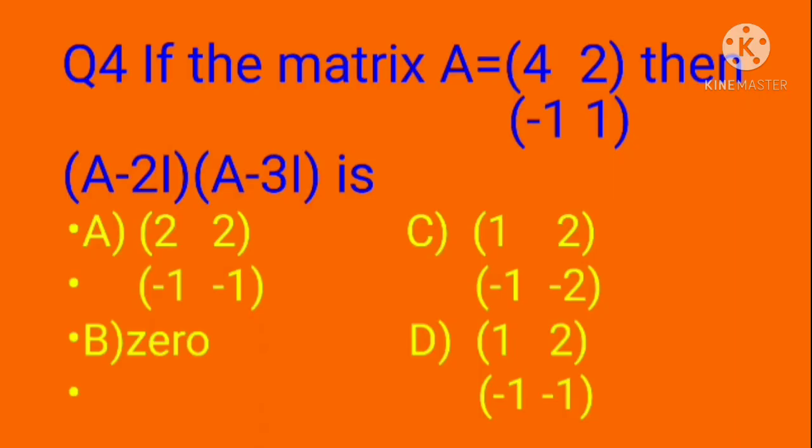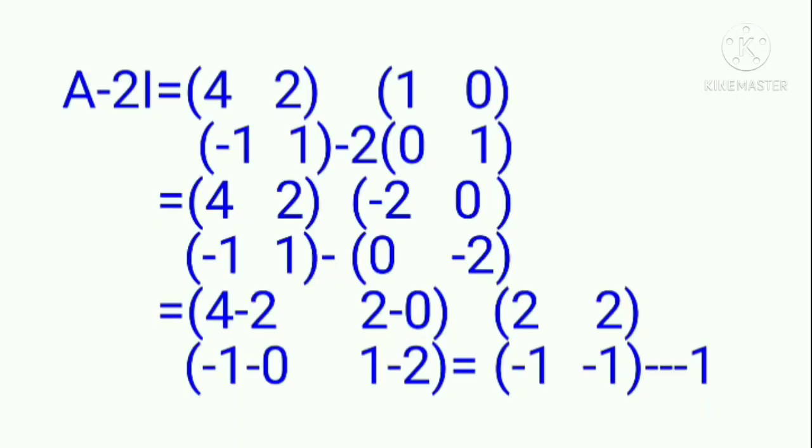Question 4. If the matrix A equal to 4, 2, minus 1, 1, then A minus 2I into A minus 3I is option A 2, 2, minus 1, minus 1, option B 0, option C 1, 2, minus 1, minus 2, option D 1, 2, minus 1, minus 1.